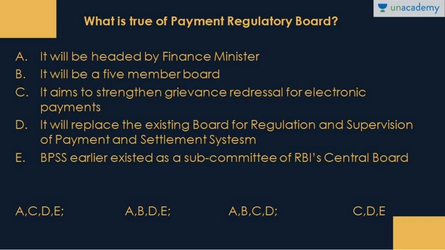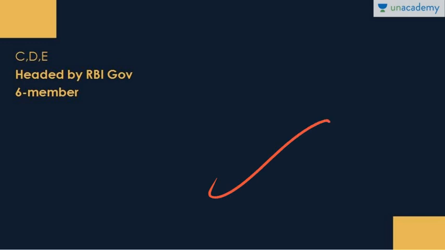E. BPSS, that is the Board for Regulation and Supervision of Payment and Settlement System, earlier existed as a subcommittee of the RBI Central Board. So looking at the options here, the correct answer to this question is C, D and E. Why are A and B wrong? Because firstly, this particular board, that is Payment Regulatory Board, won't be headed by Finance Minister, rather RBI Governor. If you look at B, it is not a 5-member, rather it is a 6-member board to be formed inside RBI only. So we here have C, D, E as the correct answer.